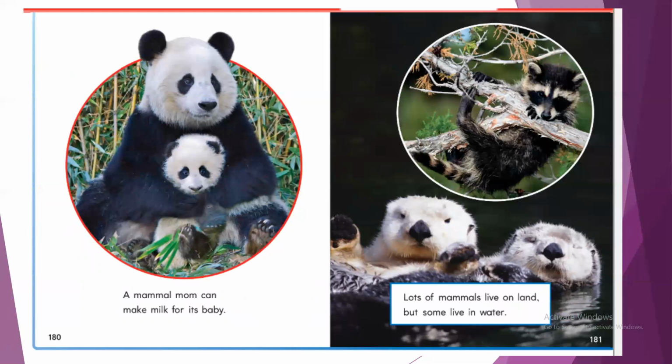Here we can find different pictures, like a panda and a sea otter. So we know that some mammals can live on land and some of them can live in water. A mammal mom, or panda mom, can make milk for its baby. We are people also, we can make milk for our babies. We feed them with milk. The majority of mammals live on land, and some of them live in water.